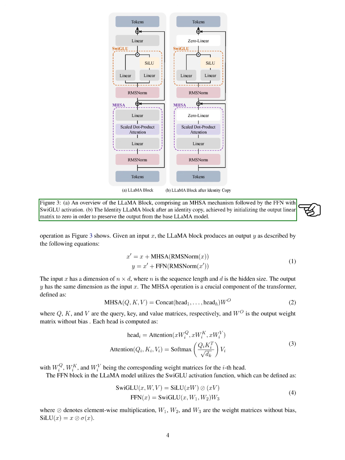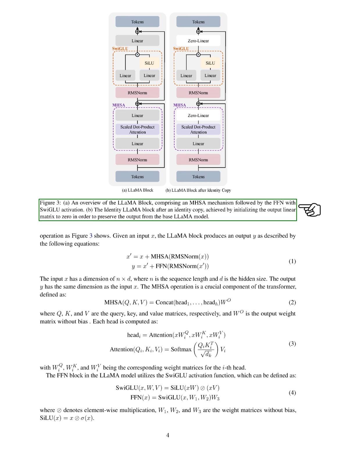The multi-head self-attention operation is a key part of the transformer. It involves query, key, and value matrices, and an output weight matrix without bias. Each head is calculated using corresponding weight matrices for that head. The feed-forward network in the LLAMA model uses the swish-gated linear unit activation function.